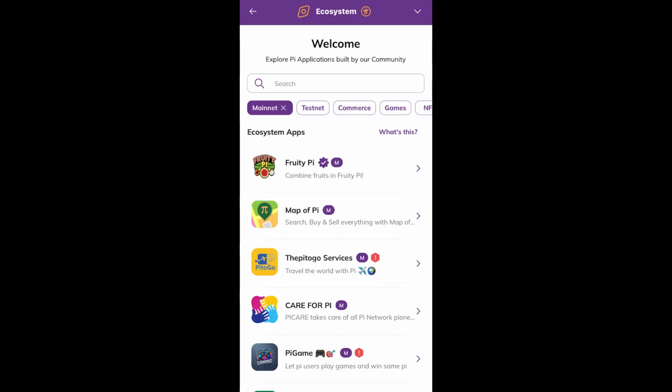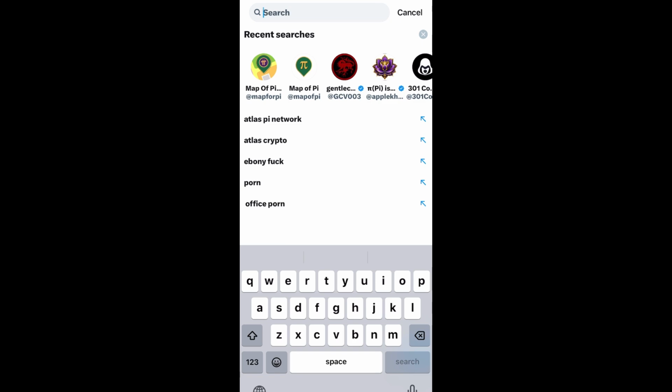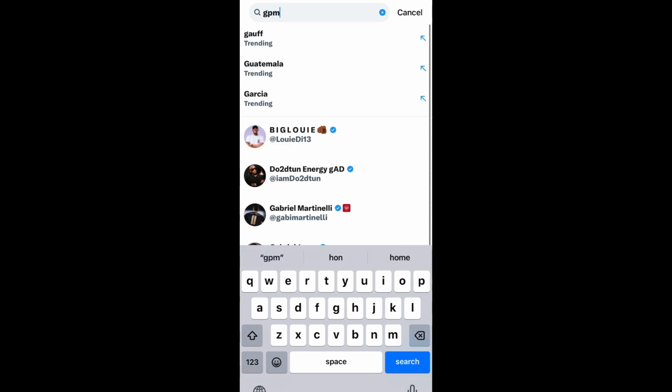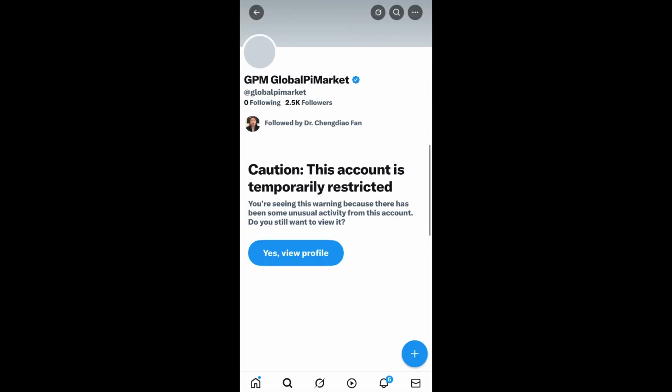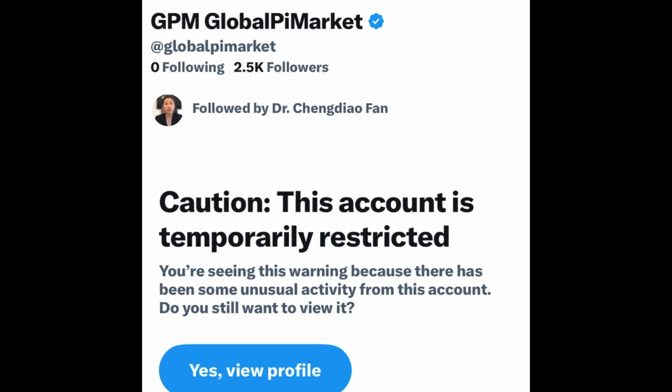Another app that actually caught my attention is the GPM Global Pi Market. Before I get into it, let's go back to X and see if the GPM Global Market exists. So, GPM Global Market. As you can see, they do exist, and it says, caution, this account is temporarily restricted. The question again I'm asking is why? It has 2,500 followers.